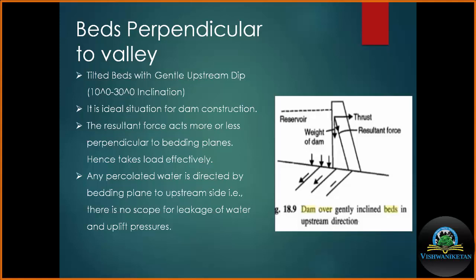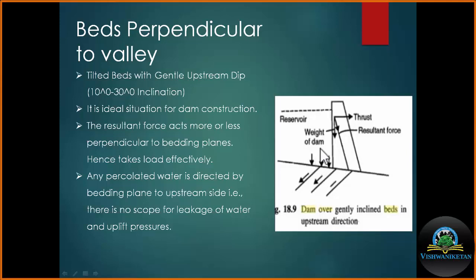In the second case, this is the ground surface, downstream direction. Now rocks are dipping in the upstream direction. These are gently dipping in the upstream direction. Again we will consider the self weight of the dam, the thrust caused by the impounded water, and this is the resultant. Because these two lines are at a 90 degree angle, the resultant will be at approximately 45 degrees. Here the orientation of the rocks is just opposite to the resultant force.